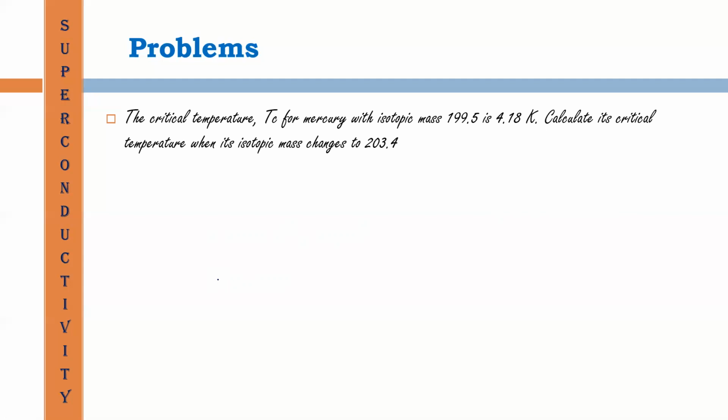Calculate its critical temperature when the isotopic mass changes to 203.4.